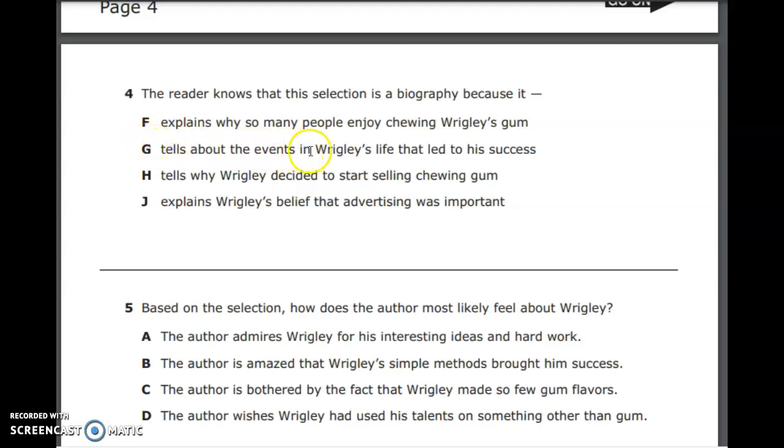G tells about the events in Wrigley's life that led to his success. Yes, that is true. Could be our answer, but we want to make sure we read all of our answer choices. So we'll put an M next to it for maybe. H tells why Wrigley decided to start selling chewing gum. That is not the purpose of the entire biography. So H is not our answer. And then we have J, explains Wrigley's belief that advertising was important. Again, that's not the purpose of our entire selection. J is not our answer. Our answer here is G.